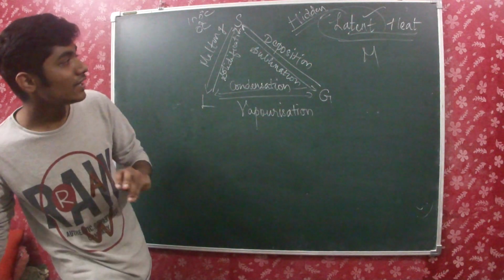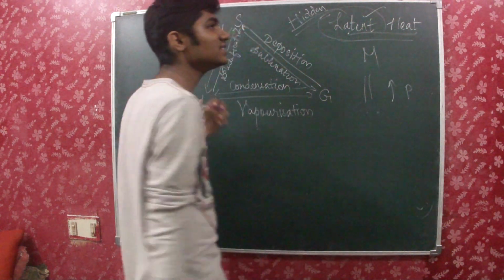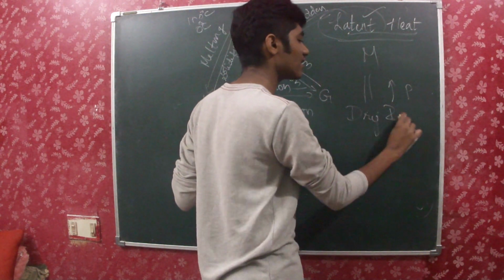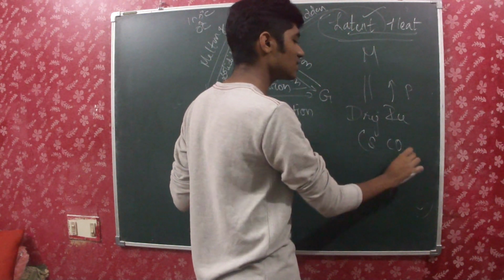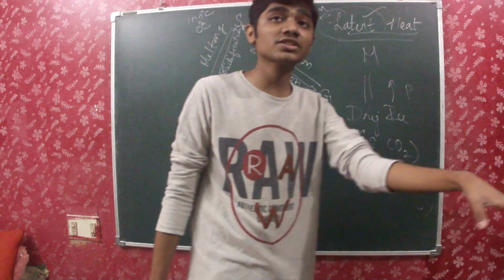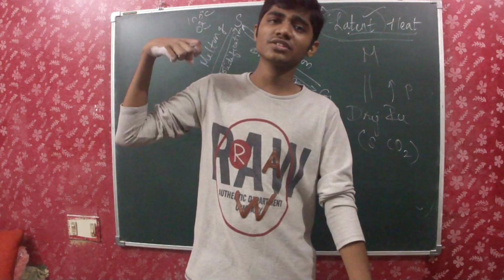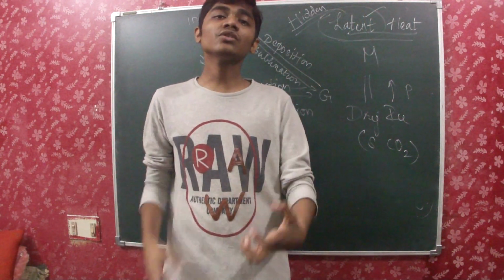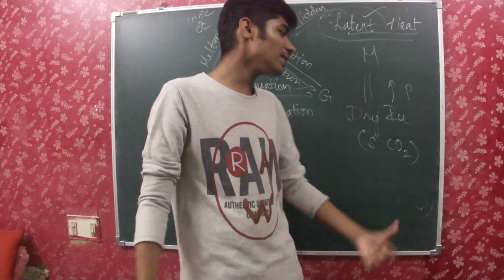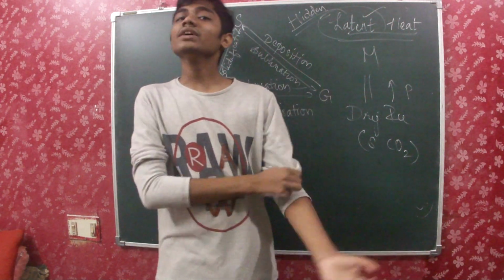So I told you the effect of change of pressure. When I am increasing the pressure, the gaseous particles change into solid particles, right? For this a very big example is dry ice, that is solid carbon dioxide. Solid carbon dioxide is obtained by applying a high pressure on carbon dioxide gas, and then if you want carbon dioxide back, you can just reduce the pressure by lifting up the piston. So the pressure will be reduced and then you will be getting back carbon dioxide. If you are increasing the pressure, you will be again getting solid CO2, which is known by the name dry ice. Okay, that's it for today.